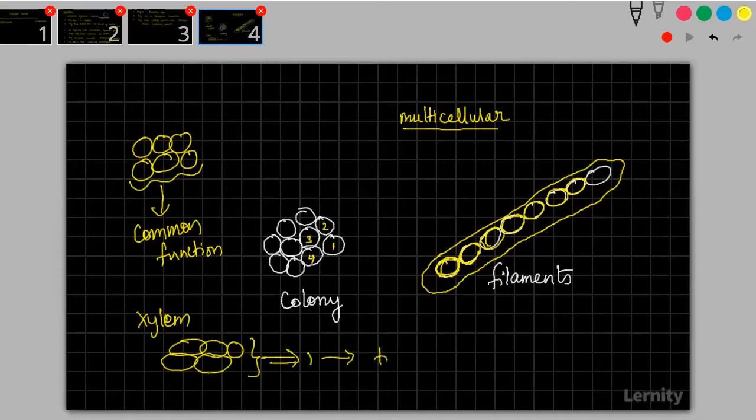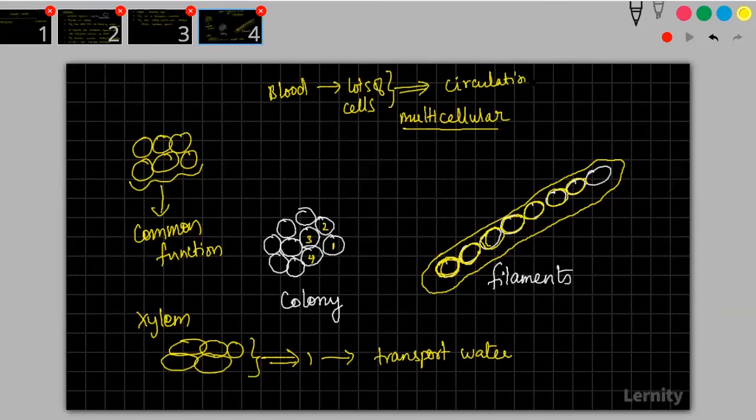It will transport water. In your body, you have blood. Blood is made up of lots of cells. What is the role of those cells? Together, they help in circulation. So there is a common functionality involved in multicellular organisms.